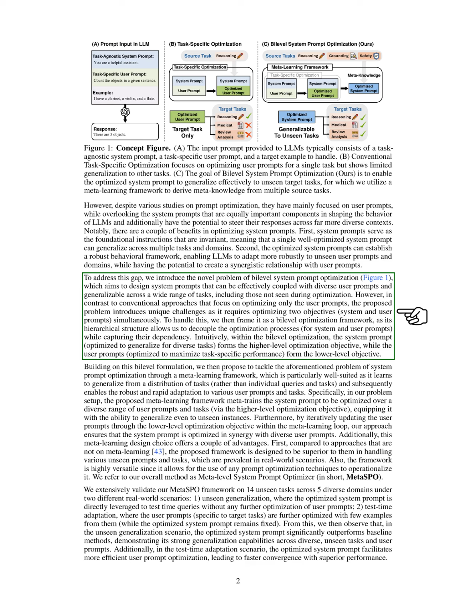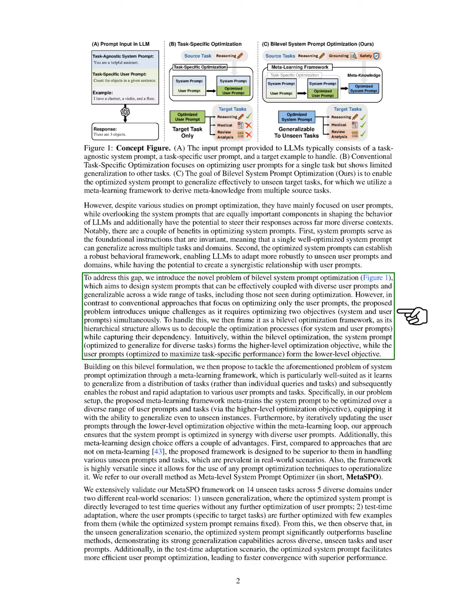We propose to address this problem using a meta-learning framework, which is ideal for learning from a range of tasks rather than just individual queries. This framework allows us to meta-train the system prompt over diverse user prompts and tasks, enabling it to generalize to new instances. By iteratively updating user prompts within the meta-learning loop, we ensure that the system prompt is optimized alongside various user prompts.